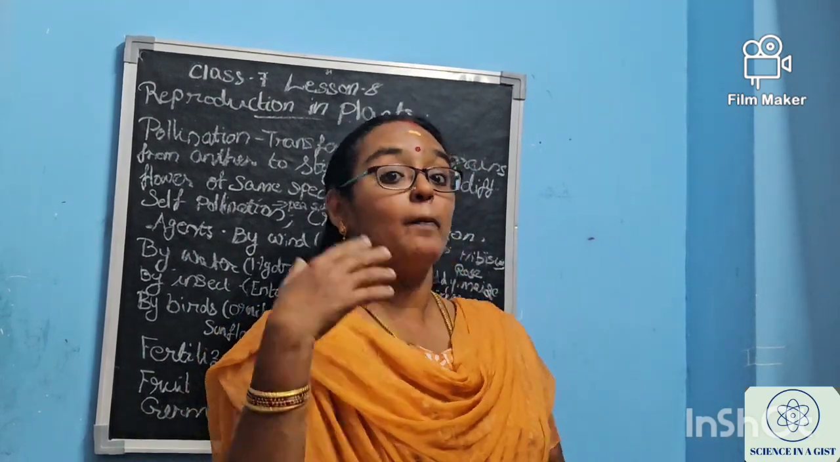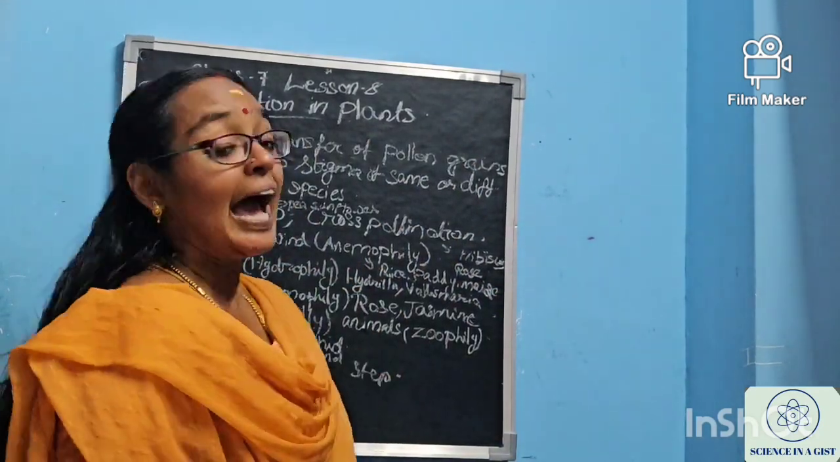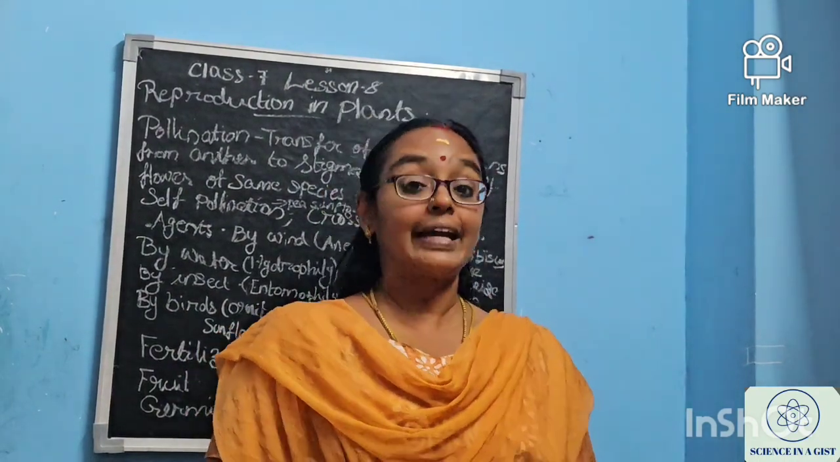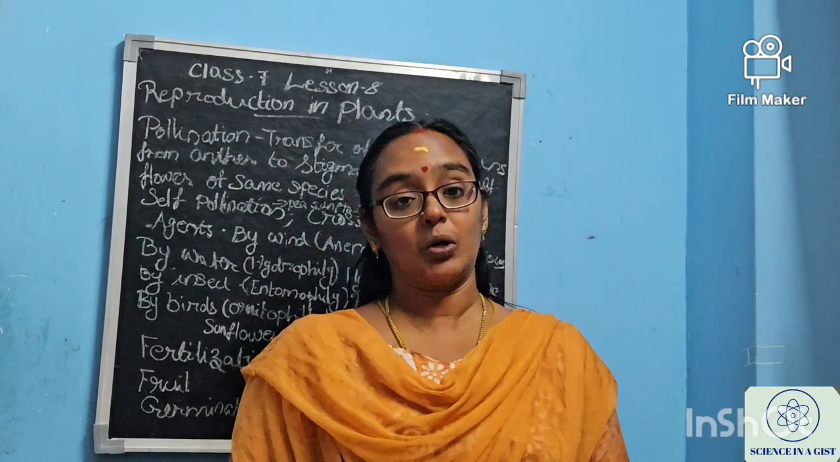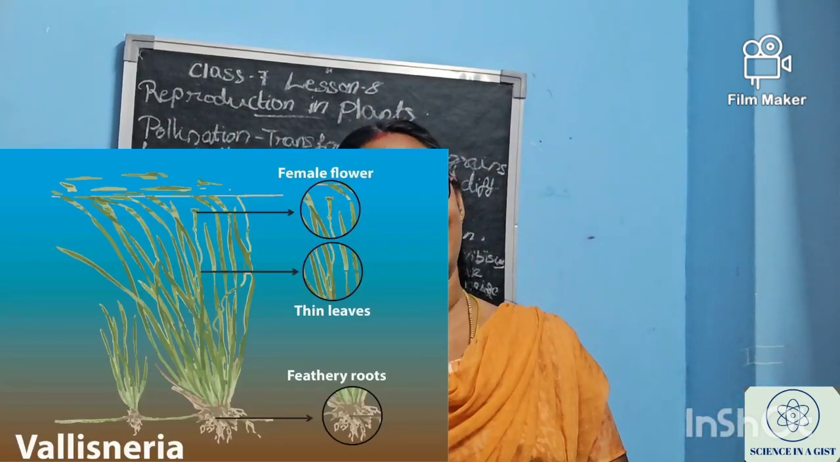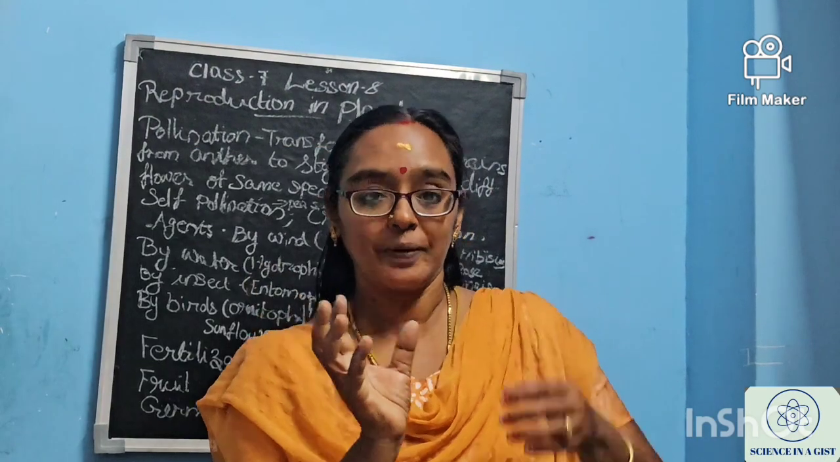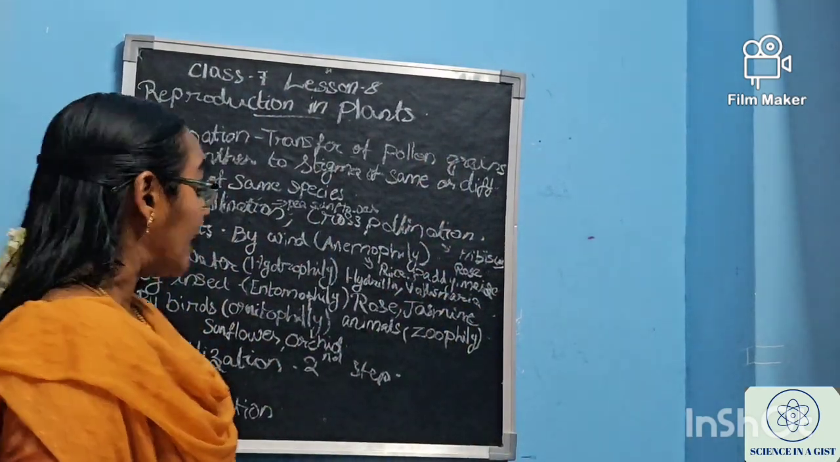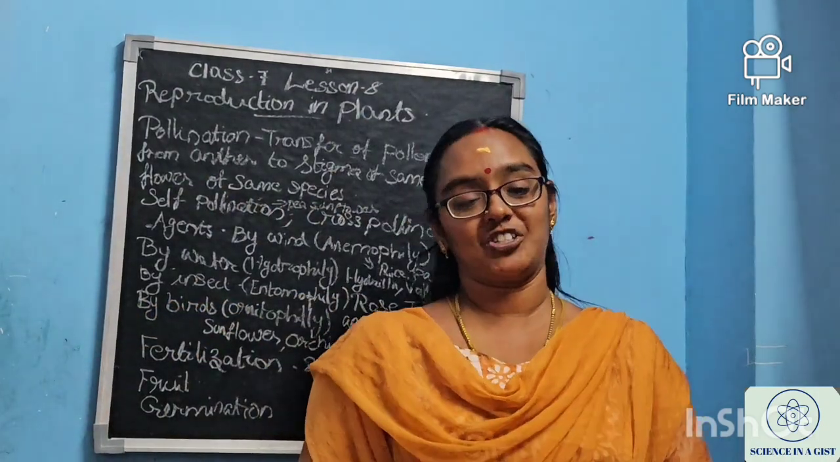Did you get, ma? So by wind. Wind is the first agent and the second is by water. For aquatic plants like hydrilla, vallisneria and all, the water is the one which is carrying the pollen grains. Okay, and they will be able to stick on the stigma of another flower. Okay, and the third one is insects.